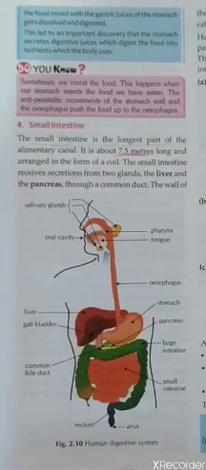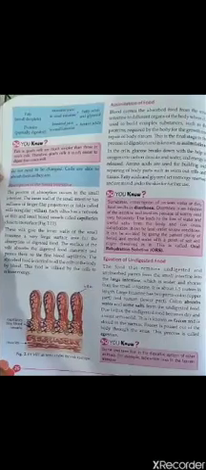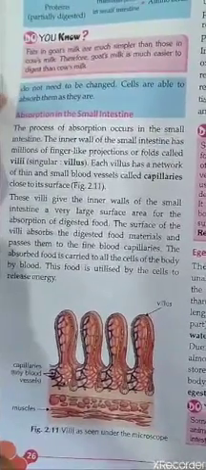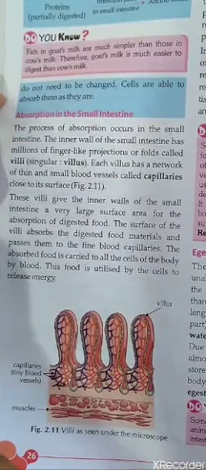The inner walls of the small intestine have trillions of finger-like projections called villi. I'll show you in this picture. You can see these are the villi which are present inside the small intestine, and this helps in the further absorption of nutrients from the digested food.